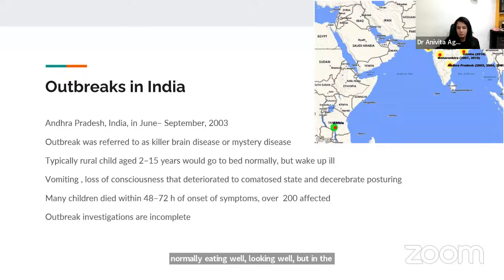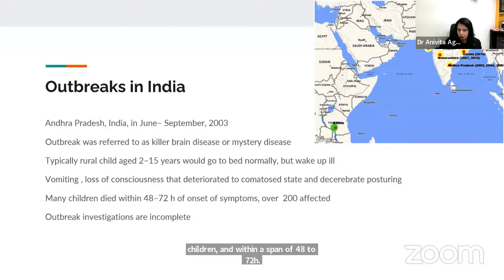He would be in altered sensorium, he would be vomiting, he would be having a headache, and within a few hours, rapidly his condition would deteriorate. By the time the parents would be able to reach the hospital, he would already be in a comatose and decerebrate posturing state. This Andhra Pradesh outbreak in 2003 affected nearly 200 children, and within a span of 48 to 72 hours, many children succumbed to the illness.